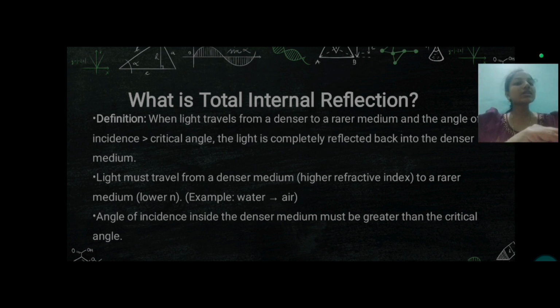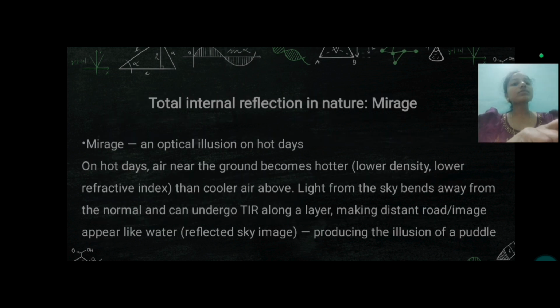Total internal reflection occurs when light travels from a denser medium to a rarer medium and the angle of incidence is greater than the critical angle. That is what is given in the top line. The angle of incidence inside the denser medium must be greater than the critical angle. So, what is total internal reflection? When light travels from a denser to a rarer medium and the angle of incidence is greater than the critical angle, the light is completely reflected back into the denser medium. This total internal reflection occurs in nature also. In nature, it is the mirage. Do you know what a mirage is?